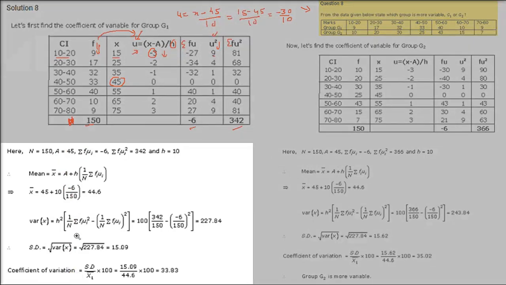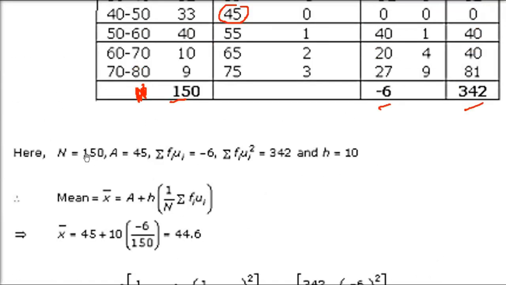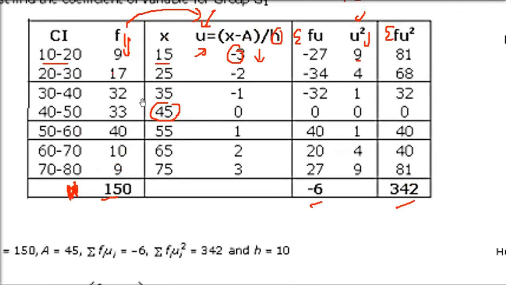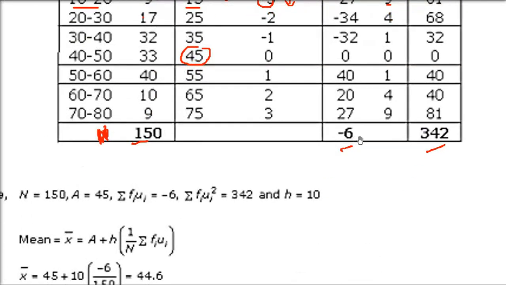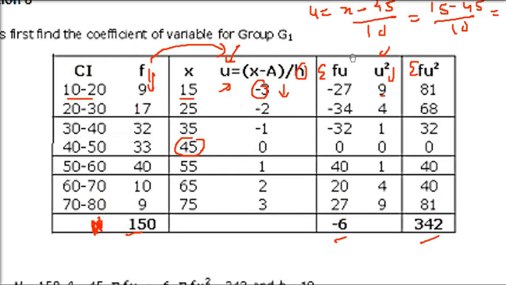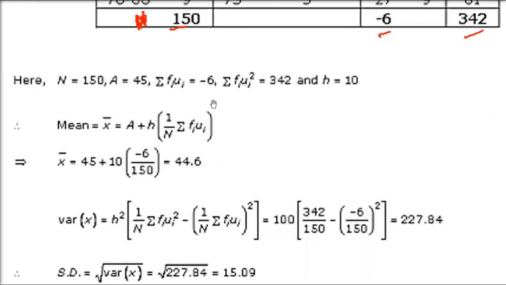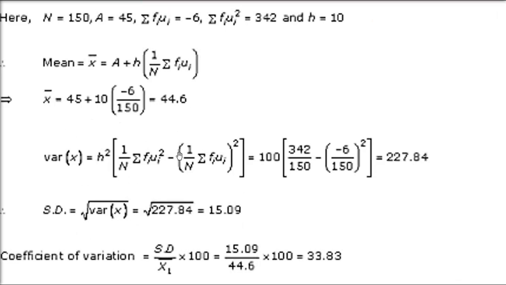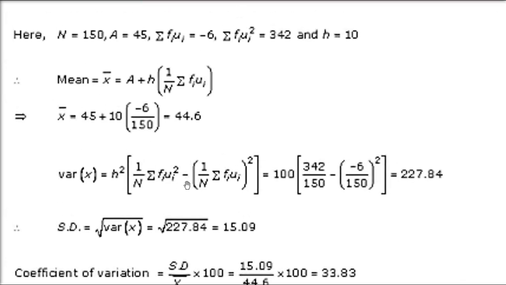So what do we have? As I told you earlier, this capital N is 150, assumed mean is 45, sigma fu is minus 6, sigma fu square is 342, and h we took as 10. Coming to the mean, a plus h times sigma fu divided by capital N: a is 45, h is 10, sigma fu is minus 6, N is 150, so 44.6.